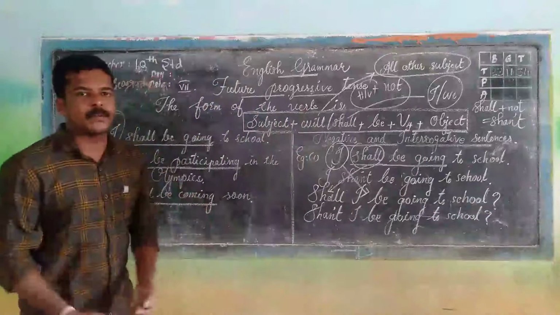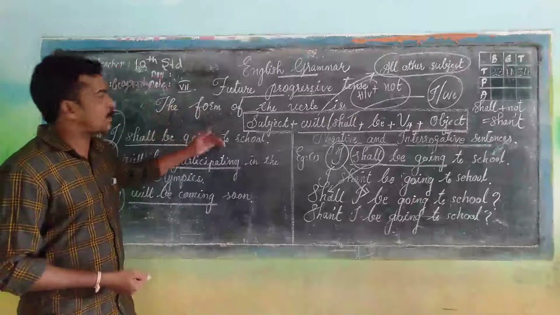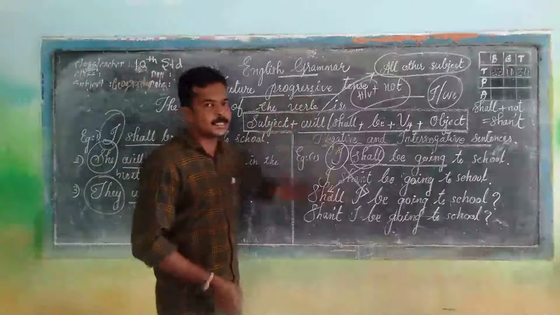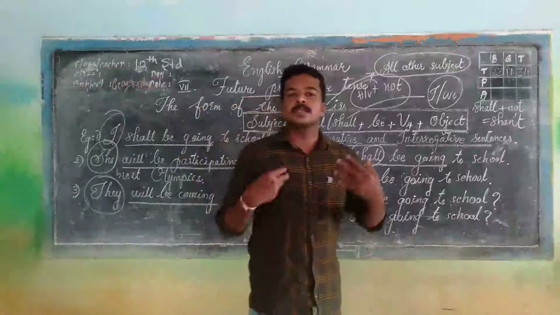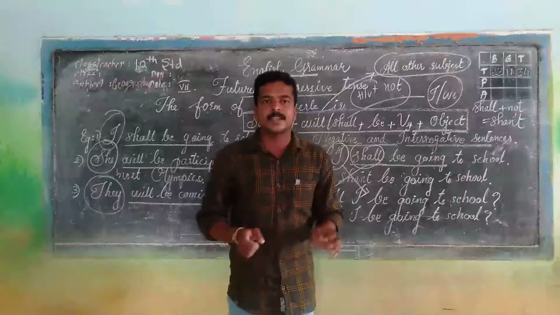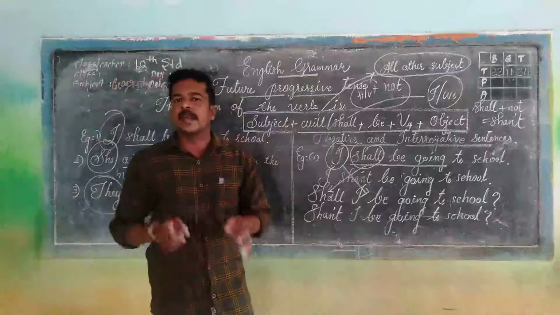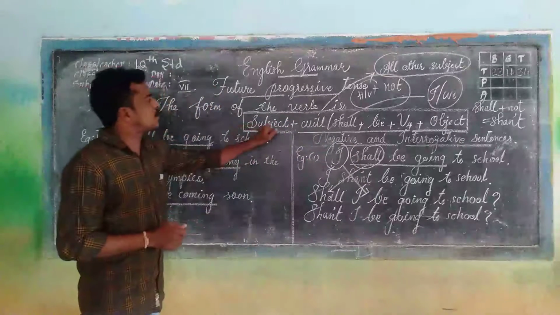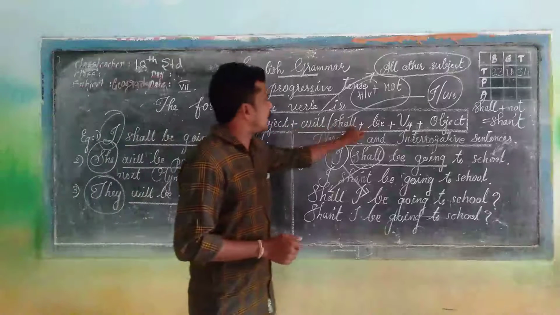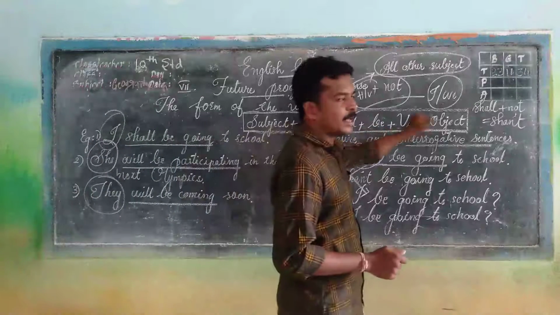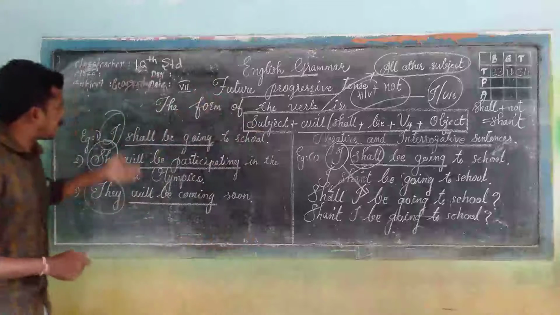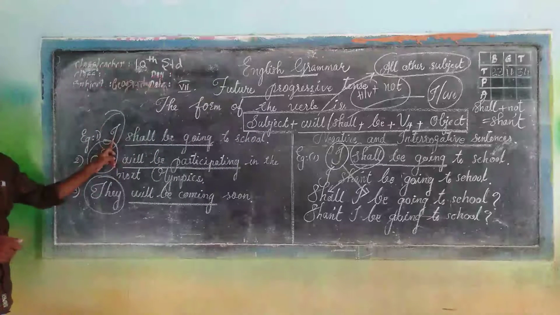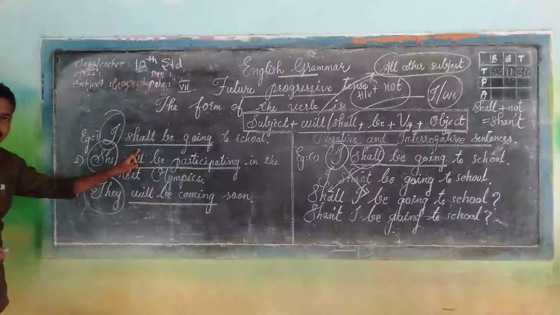Okay, let us have a quick revision. Today I explained the third progressive tense, future progressive tense. We use future progressive tense in order to express an action that will be going on at a certain point in the future. The structure is subject followed by will or shall plus be, plus V4, and object. A few examples I mentioned here. I shall be going to school. Here the subject is I, and that is the reason I use shall as a helping verb.